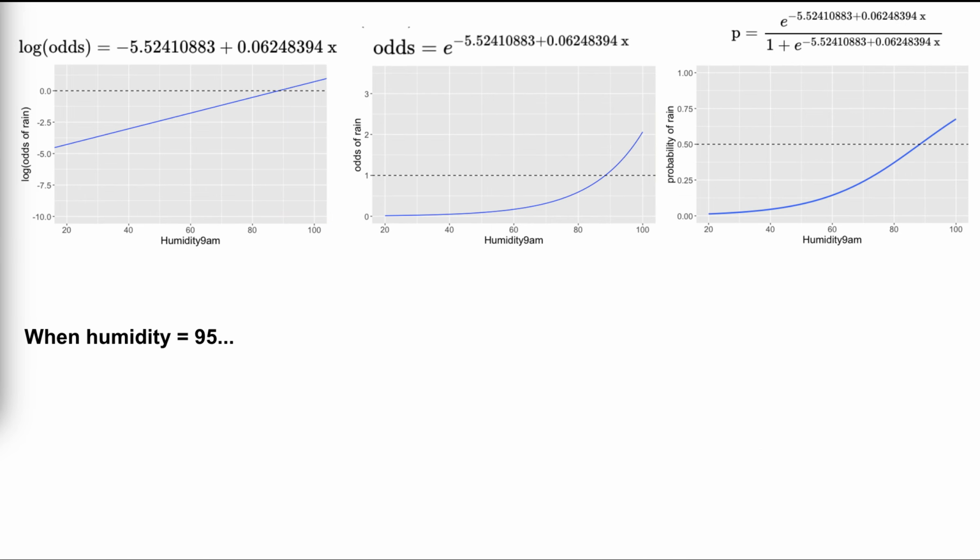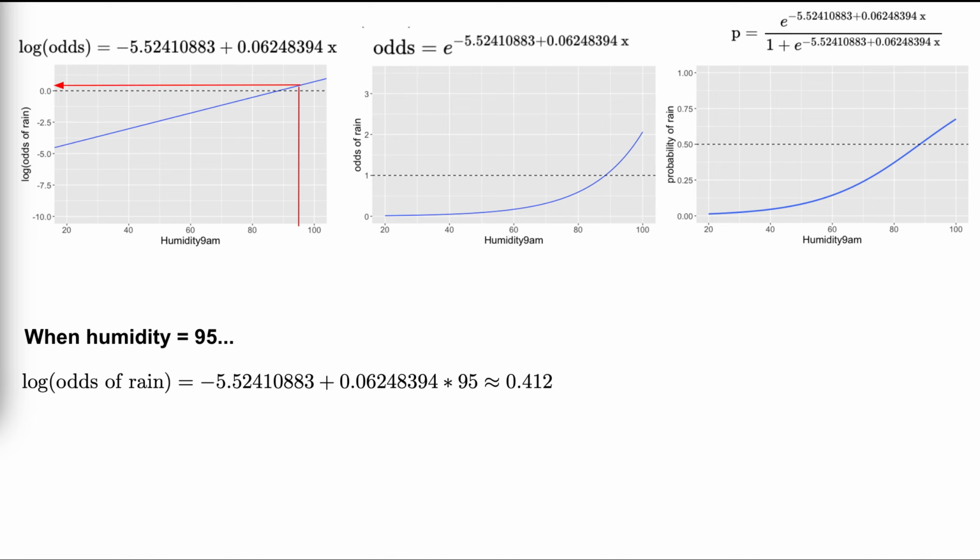Just as in regression settings, we can use our models to anticipate the value of an outcome variable at different predictor values. For example, suppose there's 95% humidity at 9 a.m. today. Plugging 95 into our three equations, we determine that the log odds of rain tomorrow is roughly 0.412. Thus, the odds of rain are roughly 1.5.